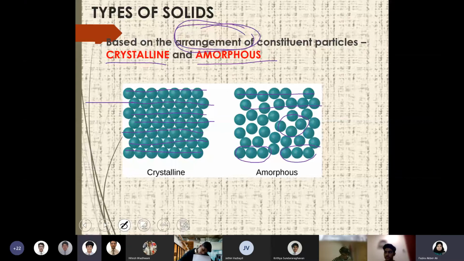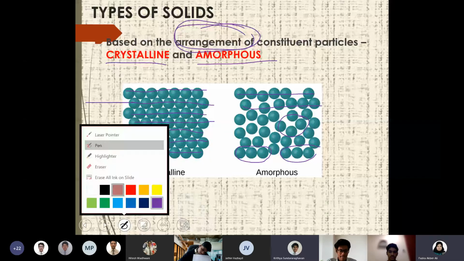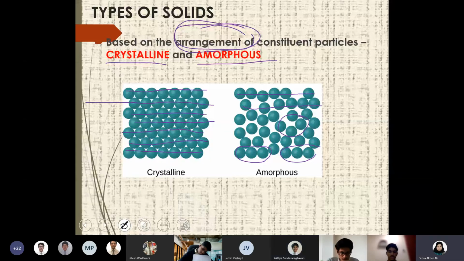Can you give an example for amorphous? That's my next question. I want examples from you all, crystalline and amorphous. Where have you seen the most beautiful or most geometrical arrangement?